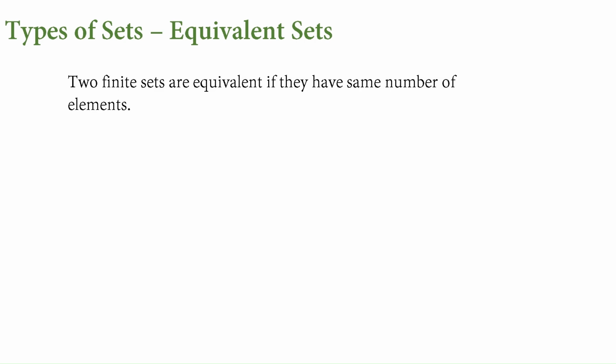The next type of set is equivalent. Till now we have looked into empty, singleton, finite, and infinite. The next one is equivalent sets. We need two sets for this. Two sets are equivalent if they have the same number of elements. It's related to the count of elements. So say A is equal to {1, 2, 3} and B is {a, b, c}. These two are equivalent because the first one has three elements and B also has three elements,